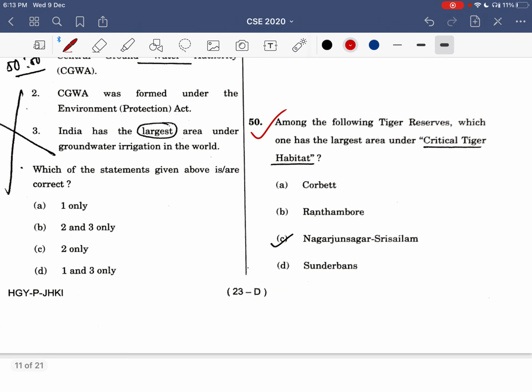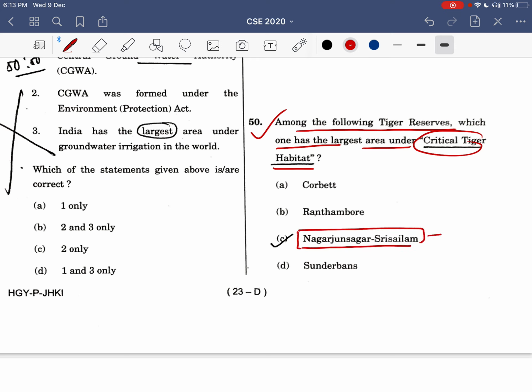Now this: among the following tiger reserves, which one has the largest area under critical tiger habitat? So Nagarjuna Sagar Srisailam, I visited there recently, because there is a temple of Mahadev, one of the 12 Jyotirlingas. But now it's divided. When Andhra Pradesh and Telangana divided, it divided and became Nagarjuna Sagar Srisailam and Amrabad Tiger Reserve.